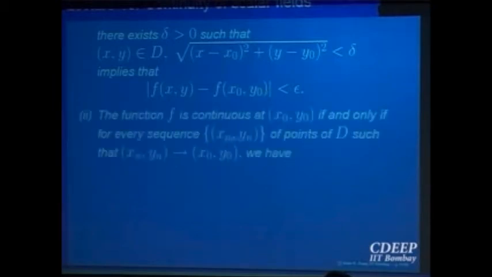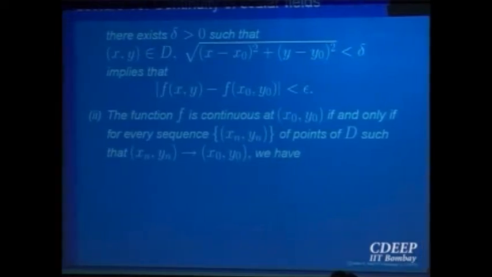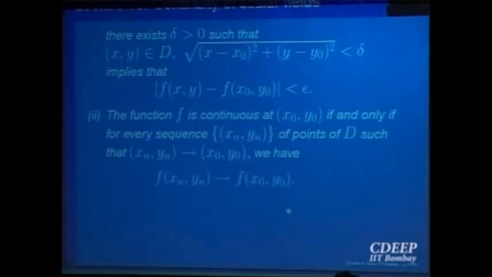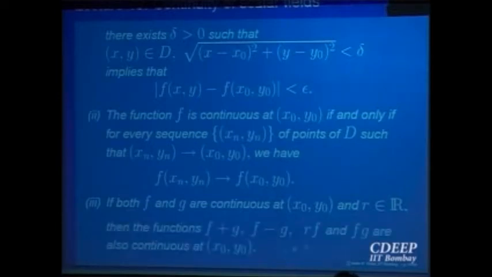You can also have it in terms of sequences: continuity at a point (x0,y0) means for every sequence (xn,yn) converging to the point (x0,y0), f(xn,yn) converges to f(x0,y0). So that is continuity in terms of sequences. Then the algebra of continuous functions: if f and g are continuous, then f plus g is continuous at that point. Difference is continuous, product is continuous, and so on.